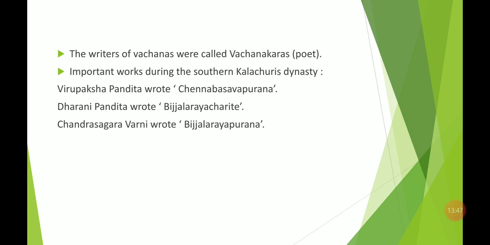Like, let us see, there is Virupaksha Pandit, who wrote Chenab Basva Puran, and Dharni Pandit, who wrote the Bijal Rai Charit. Chandra Sagar Varni wrote the Bijal Rai Puran. So these were some of the written works in the Kannada language in the form of Vachana, and these people were the Vachanakars. So this was probably the Kalachurian dynasty, and it was started by basically them only.